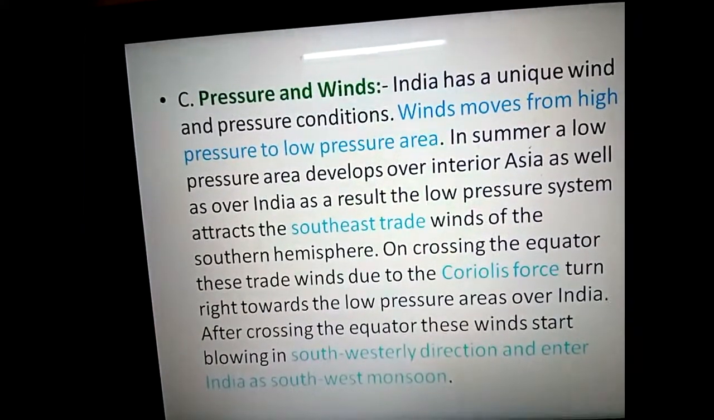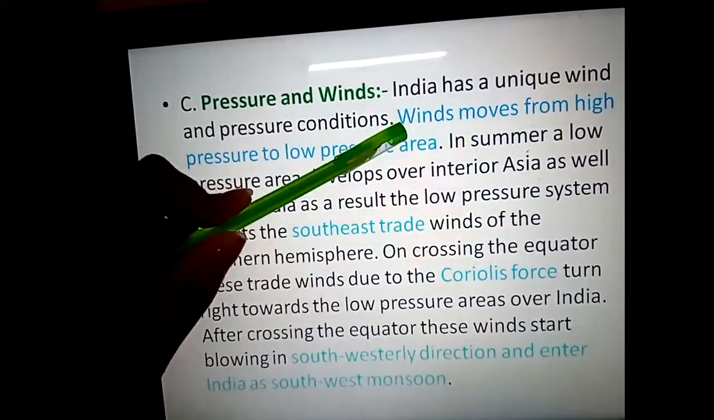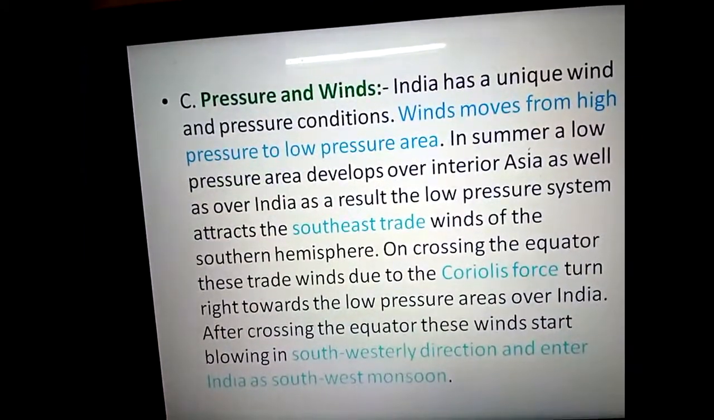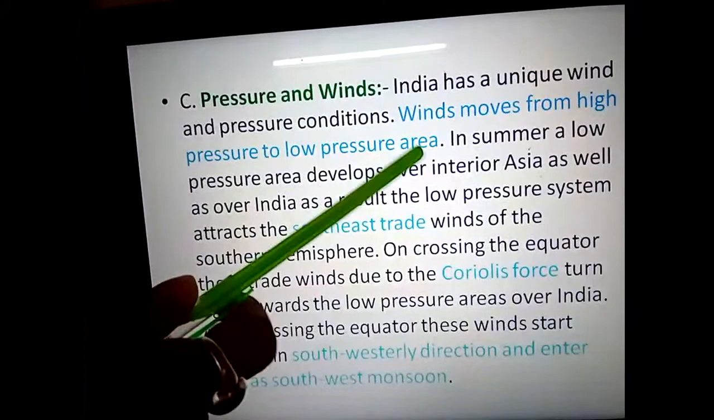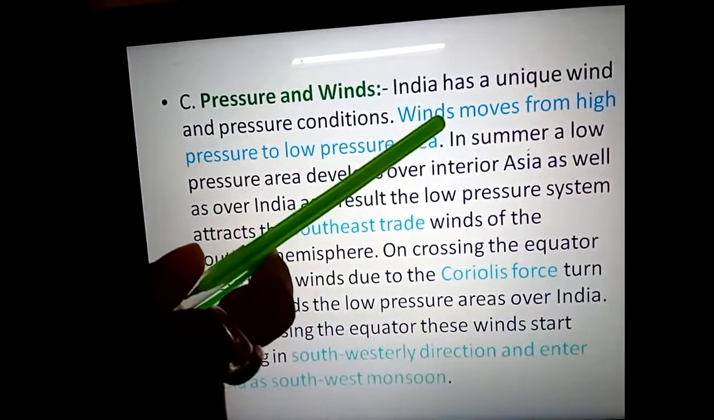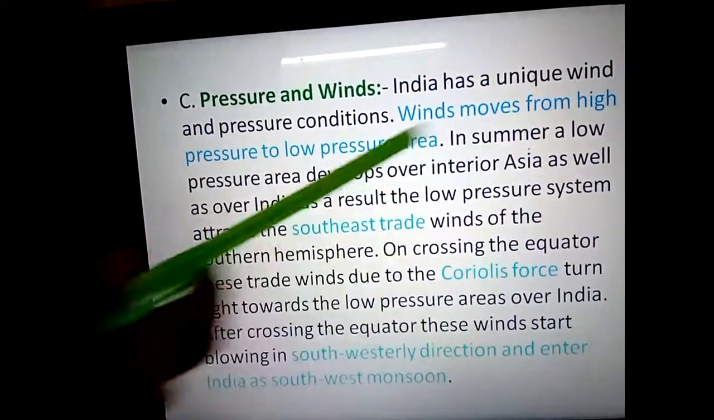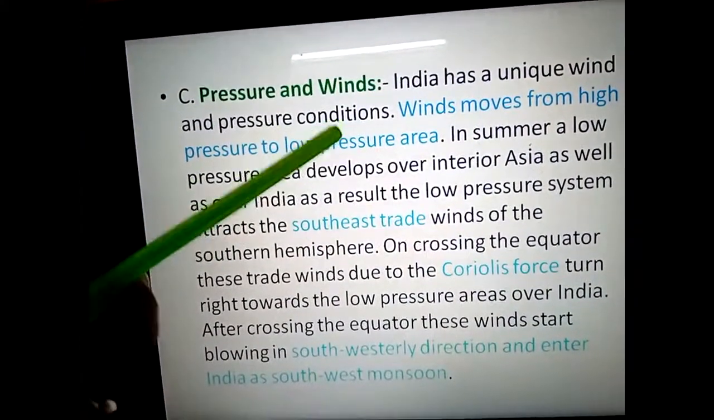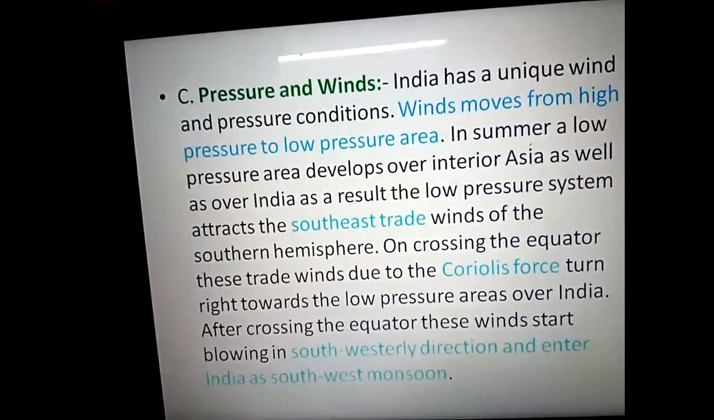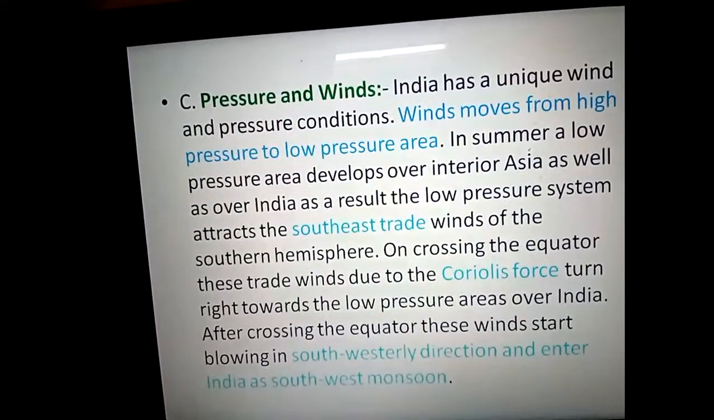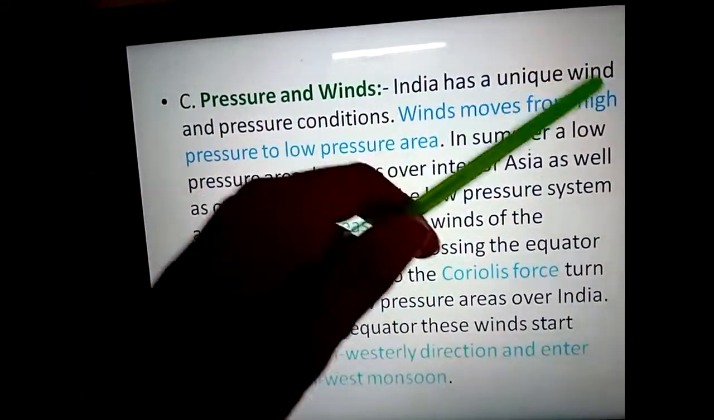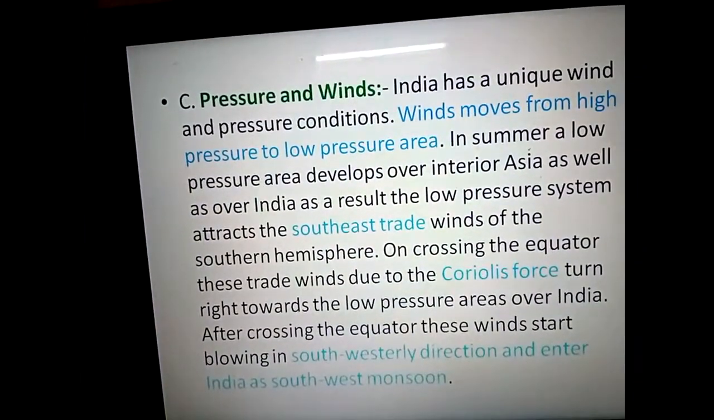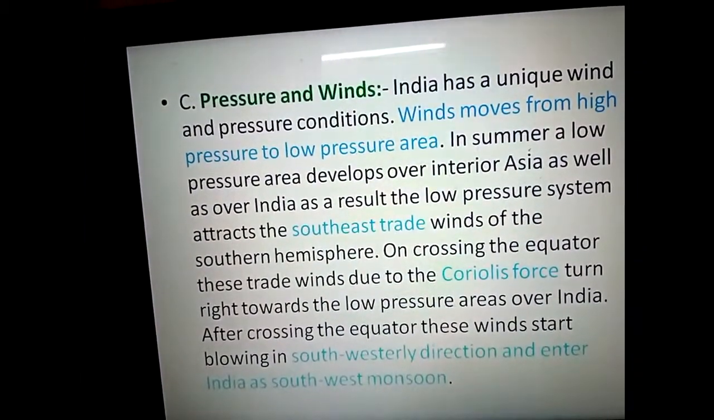Now, wind moves from high pressure to low pressure. Always remember this very carefully: wind always moves from high pressure to low pressure area. Wind never moves from low pressure to high pressure. Now what is a high pressure zone, and what is a low pressure zone?